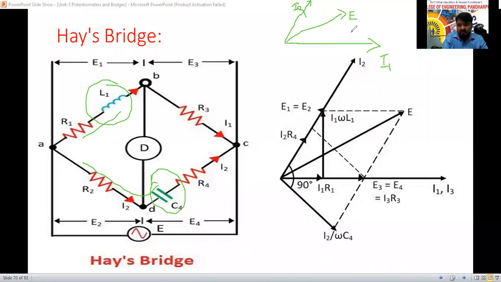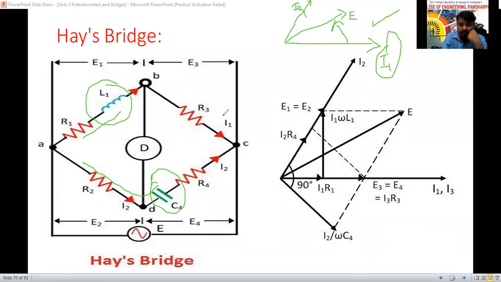Here from this one you consider only these three now. Does this voltage lag the I1 or lead the I1? Does E lag the I1 or lead the I1? It is leading. Why? Because this I1 is inductive load. So for the inductive load, voltage leads the current, or current lags the voltage. Is this satisfied now? Yes.